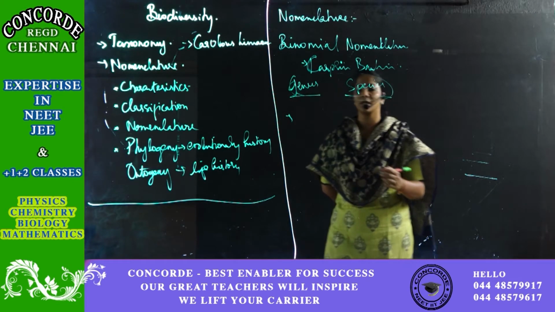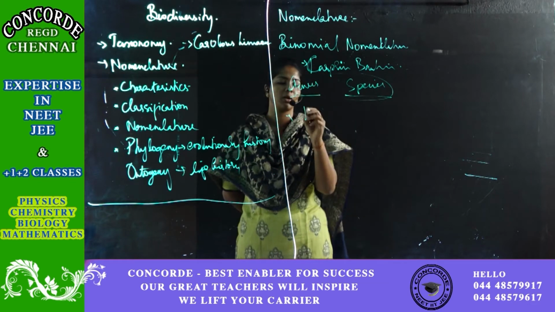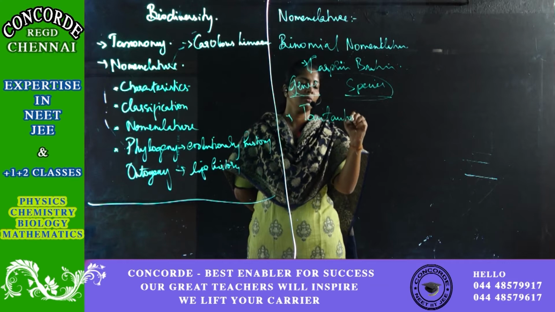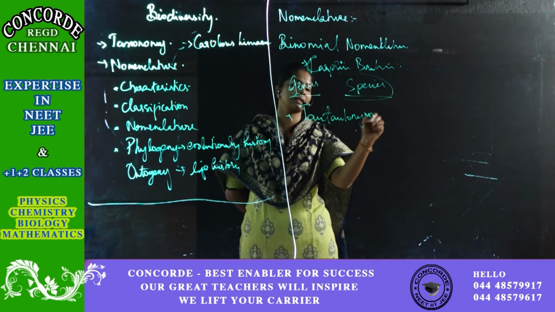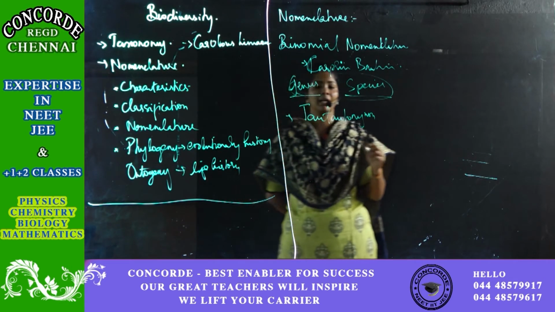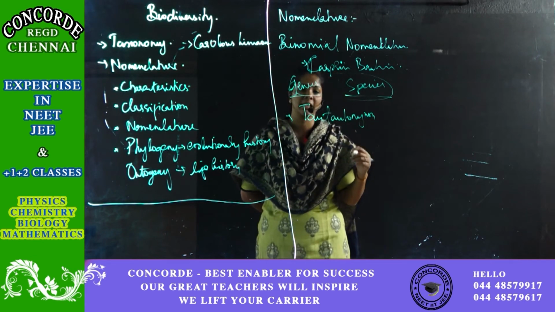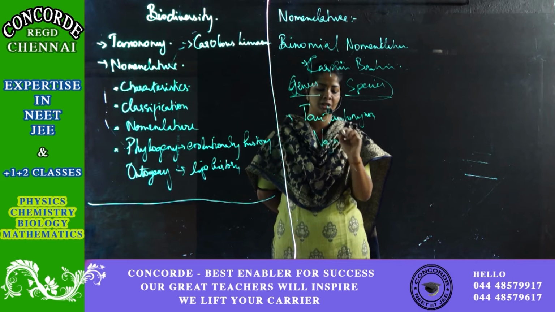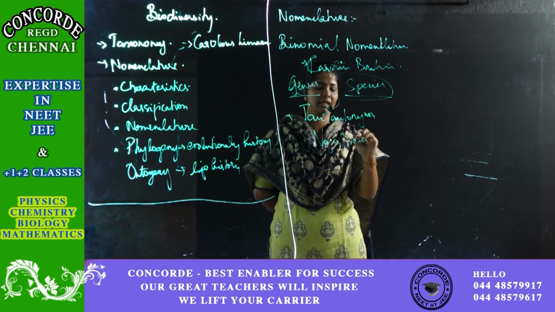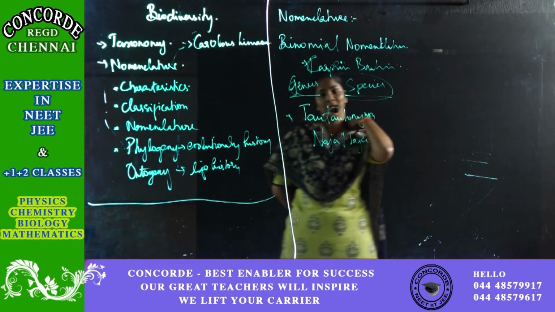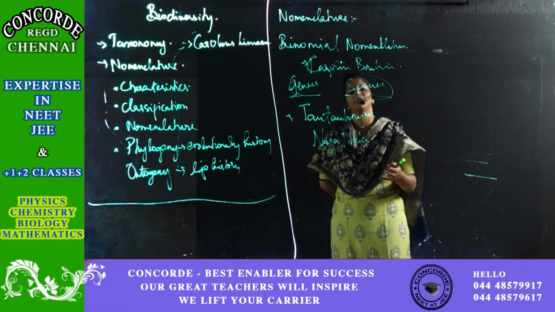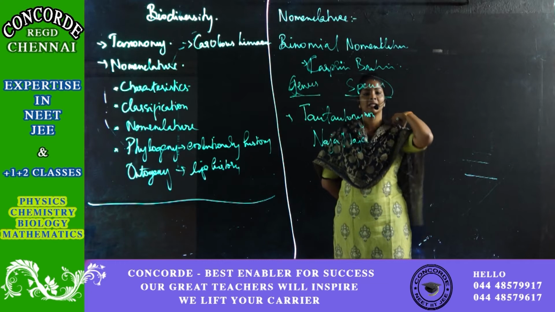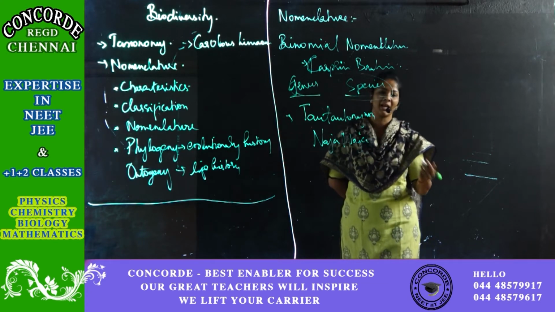And the most important one is something called tautonym. T-A-U-T, tautonym. What is this tautonym? This is a case in which the genus and species name are the same. For example, the snake, Naja naja. In this, the genus name and species name are both the same. So this is an example of a tautonym. This is mostly seen in some animals and rarely in plants.